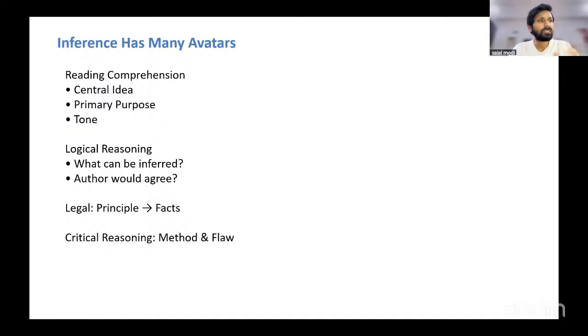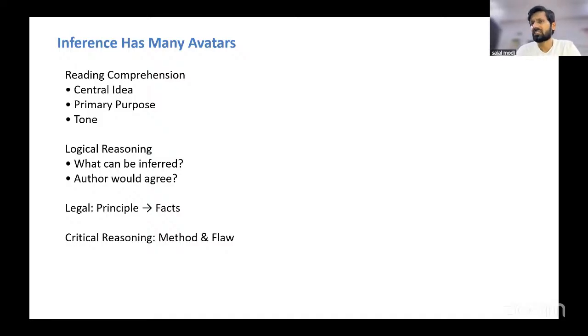So as I was saying, the inference questions are asked in various forms and shapes. In reading comprehension, they can come up as central idea questions. Inference is anything that follows from the passage, right? So central idea follows from the passage, so a central idea question is an inference question. Primary purpose question, we get the answer from the passage. It's an inference question. Tone question is also an inference question because we arrive at the tone of the passage based on how we have interpreted the passage, based on how the information has been conveyed in that passage, right?